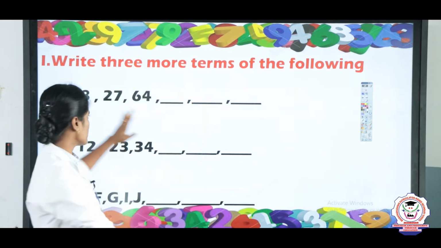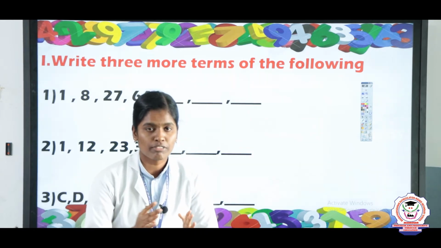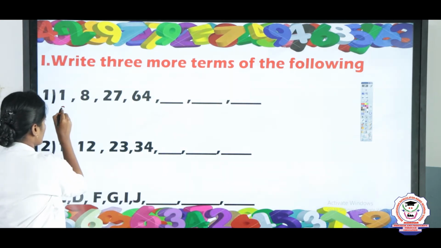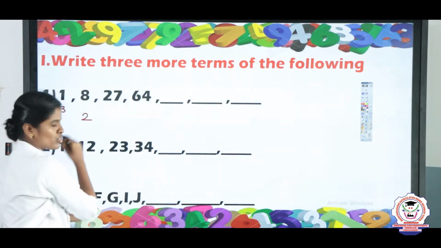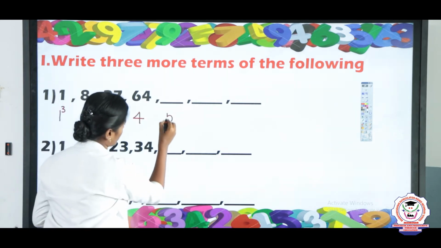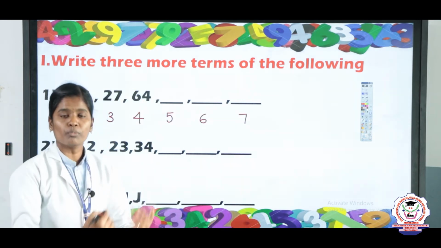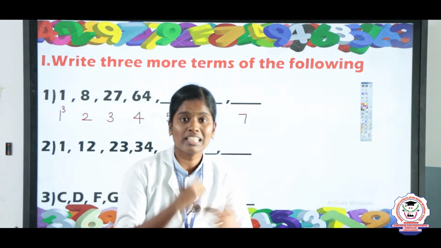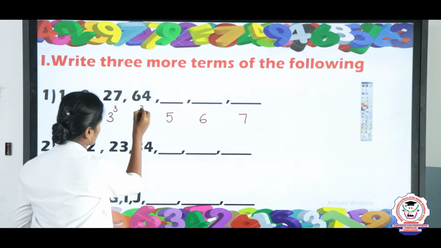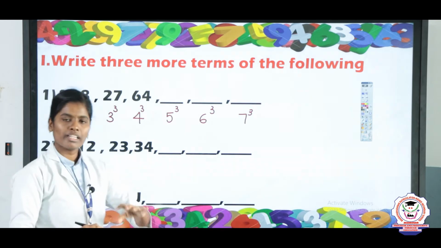Okay, listen to the question: 1, 8, 27, 64. So listen carefully. First you are going to take 1, that is 1 cube. Next you will take 2. Write the numbers continuously: 3, 4, 5, 6, 7. Now we are going to write the cube. Cube means that number you should multiply 3 times. Now you take 1 and multiply 3 times.